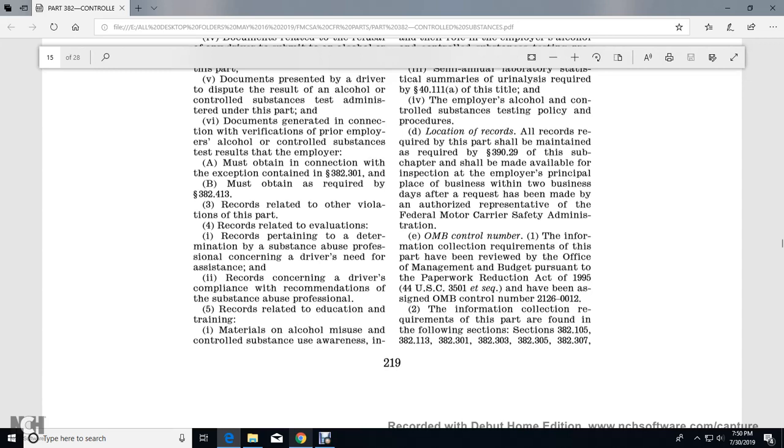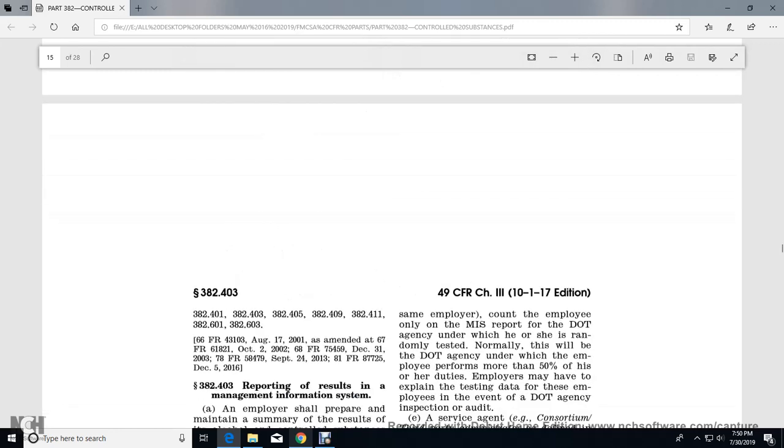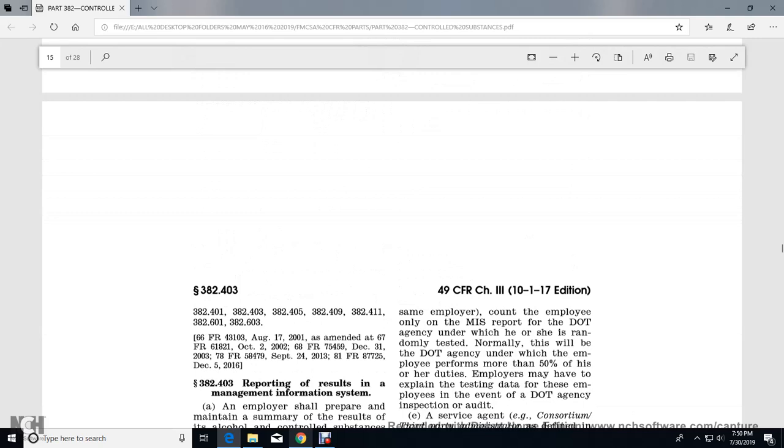Office of Management and Budget control number. The information collection requirements of this part have been reviewed by the Office of Management and Budget pursuant to the Paperwork Reduction Act and have been assigned OMB control number 2126-0012. The information collection requirements of this part are found in 382.105, 113, 301, 303, 305, 307, 401, 403, 405, 409, 411, 601, and 603.